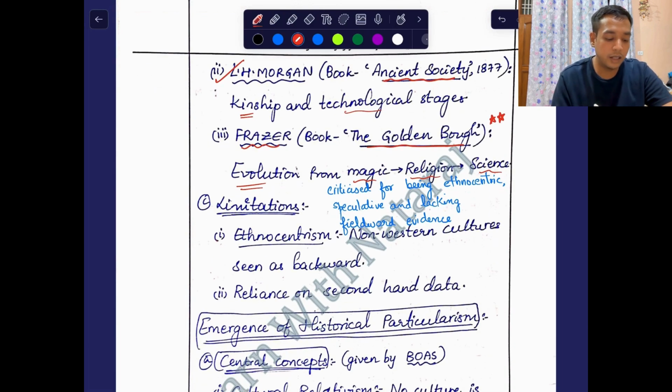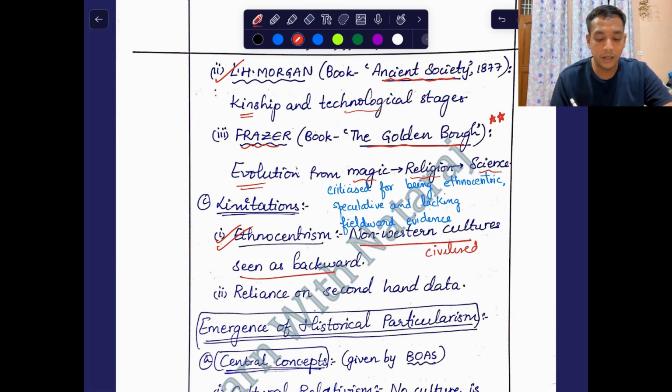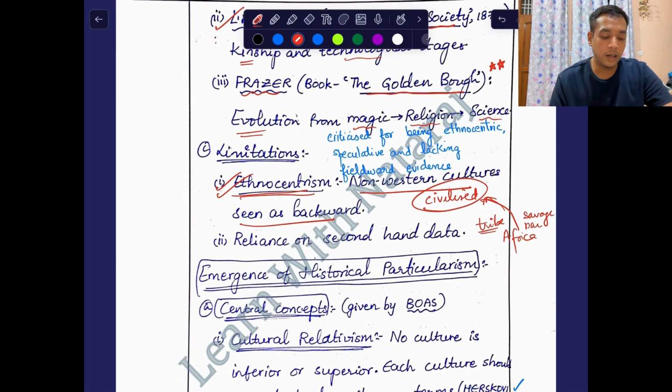What was the criticism? That it was ethnocentric in nature. Non-Western cultures were seen as backward, Western cultures were seen as civilized, and all cultures were said to progress towards Western culture. For example, let's say there is some tribe in Africa. It was said to be either savage or barbarian, and it was going towards civilization. So this was ethnocentric in nature, in which Western cultures were given undue importance and said to be the best, and other cultures were seen as backward. And there was reliance on second-hand data.